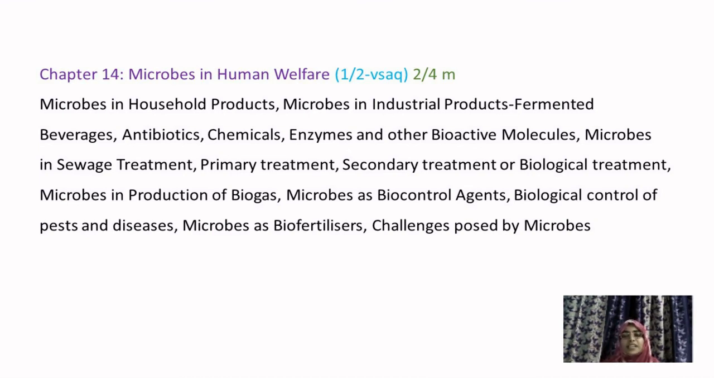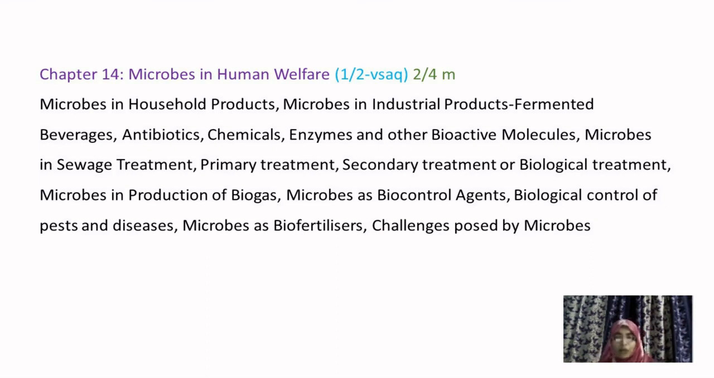And also we will be studying microbes in sewage treatment. Sewage treatment is nothing but cleaning of drainage systems. In this you will be studying primary treatment, and secondary or biological treatment. Microbes in production of biogas: for a basic example, cow dung. From cow dung you can produce some important gases which are useful for our living kind. So the production of gases from cow dung and various other bioproducts is studied in this chapter.